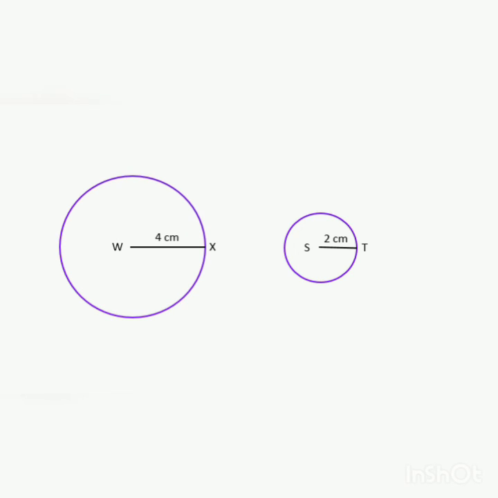In this case, you can see that there is one bigger circle and one smaller circle. One circle has a radius of 4 cm, whereas the other circle has a radius of 2 cm. Here we say that the two circles are not congruent to each other since the radii given in the two figures are not the same.